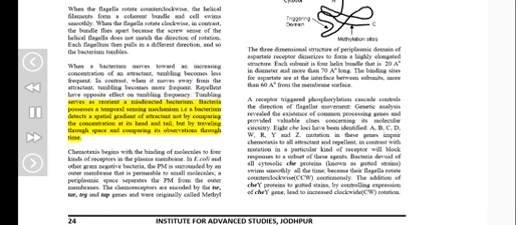Bacteria possess a temporal sensing mechanism, i.e. a bacterium detects the spatial gradient of attractant not by comparing the concentration at its head and tail, but by traveling through space and comparing its observations through time. Chemotaxis begins with the binding of molecules to four kinds of receptors in the plasma membrane.